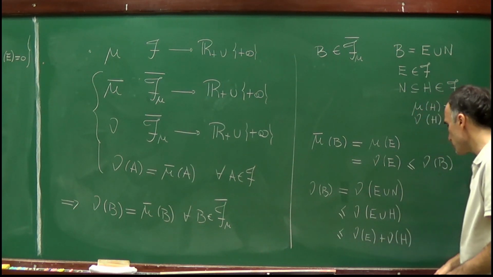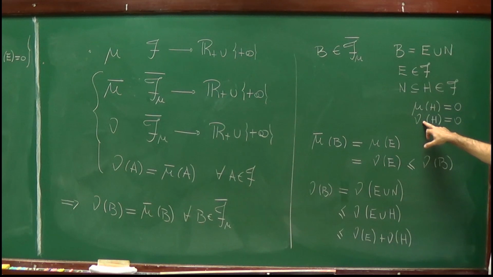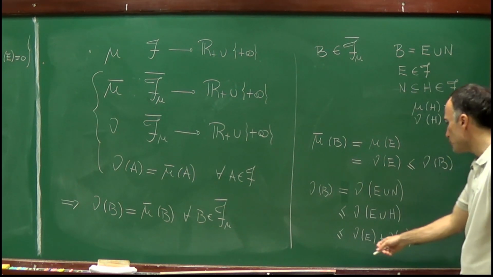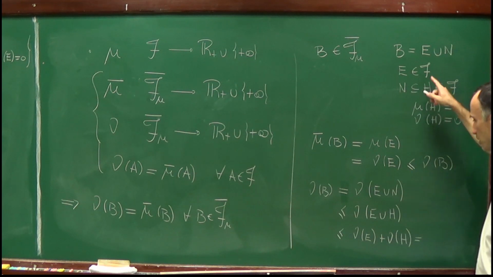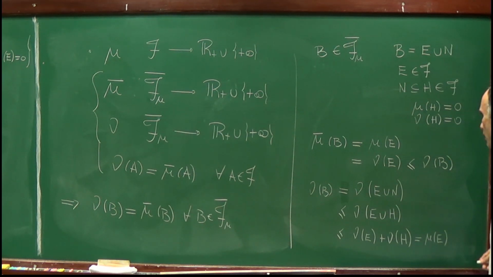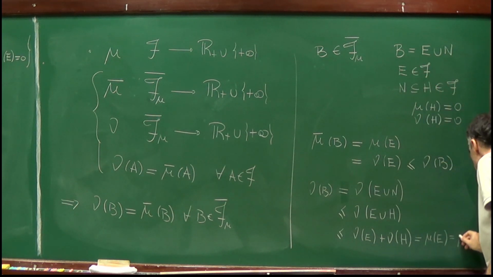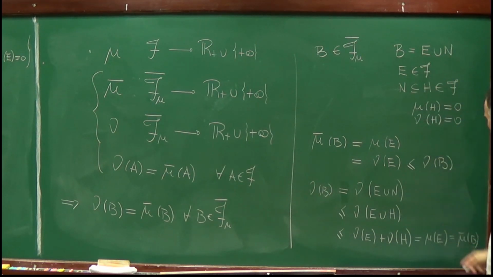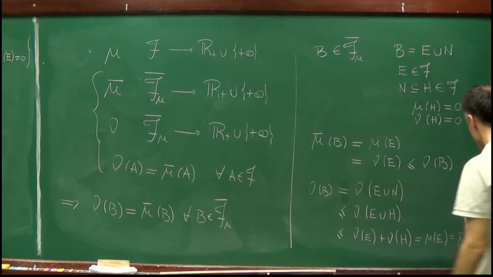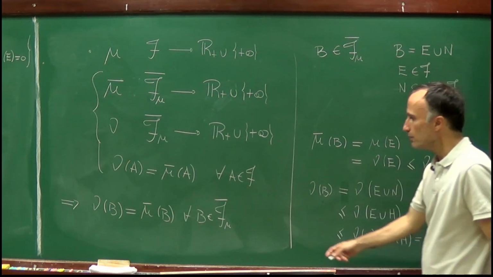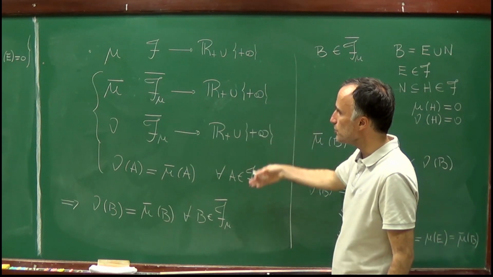By subadditivity it's less or equal than the sum, but mu of H is equal to 0, and since mu and nu coincide on F, nu of H is also equal to 0, so this is nu of E, but nu of E is also an element of the sigma algebra, and therefore this is equal to mu of E. And by definition, since B is written as E union N, where N is negligible and E is an element of the sigma algebra, mu bar of B is equal to mu of E. So here we have the second inequality, which proves therefore that nu of B is equal indeed to mu bar of B, and therefore that the extension in this sense is unique.